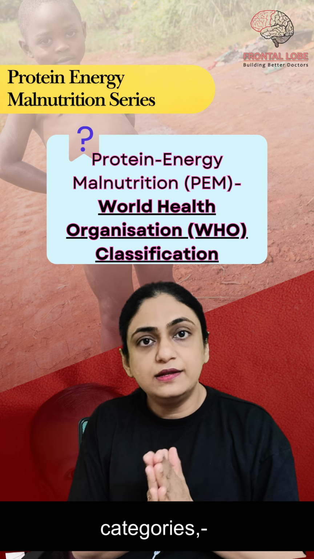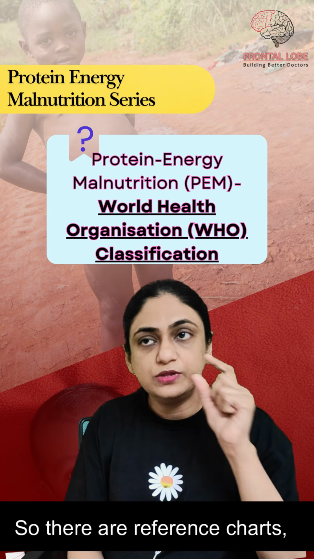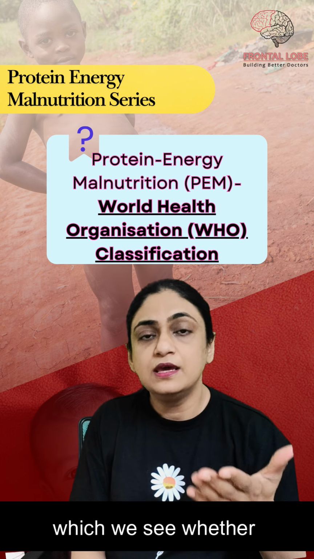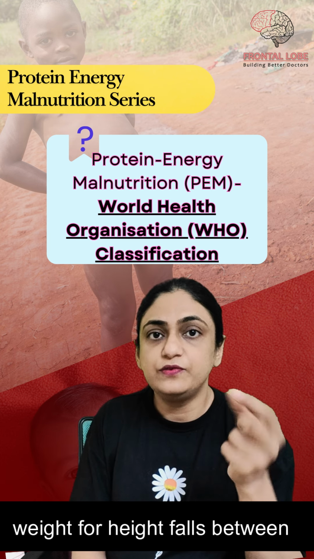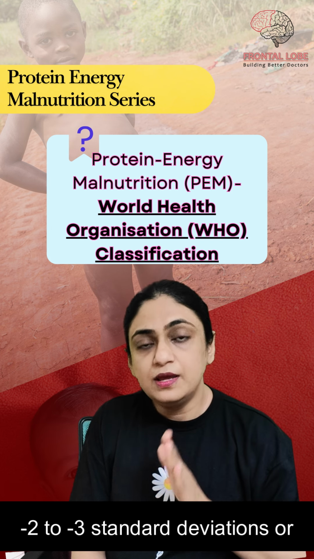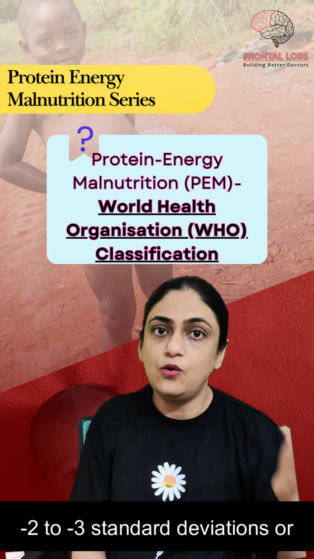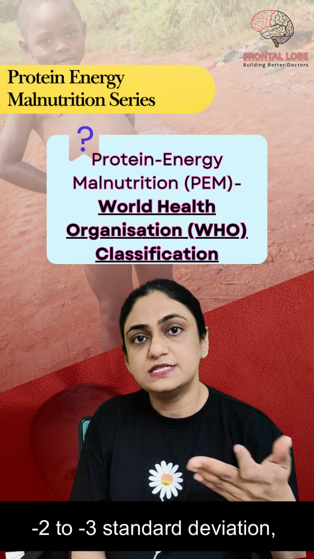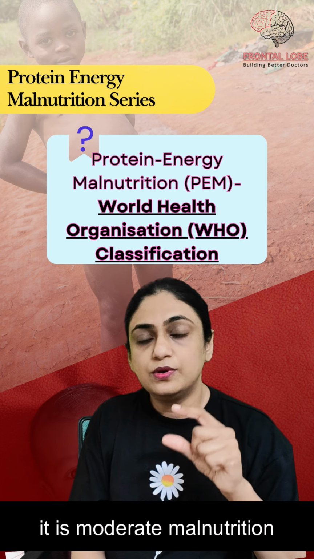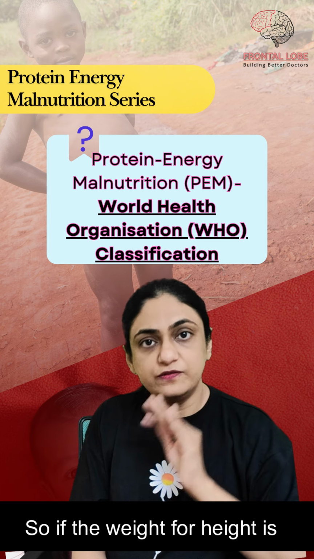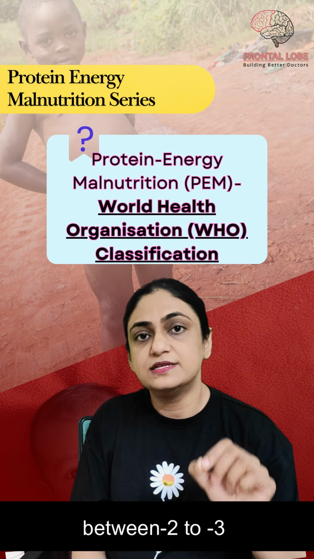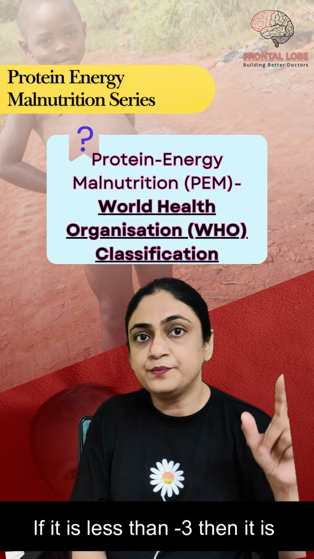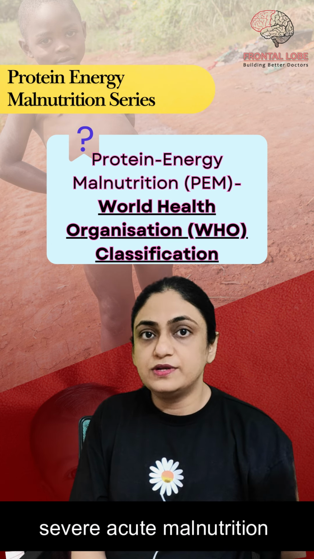Now, there are only two categories, moderate and severe. There are reference charts, WHO growth charts, against which we see whether the child's weight for height falls between -2 to -3 standard deviation or less than -3 standard deviation. If the weight for height is between -2 to -3 standard deviation, it is moderate acute malnutrition. If it is less than -3, then it is severe acute malnutrition or SAM.